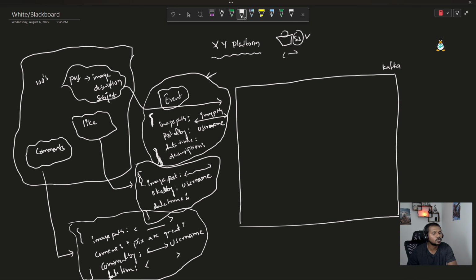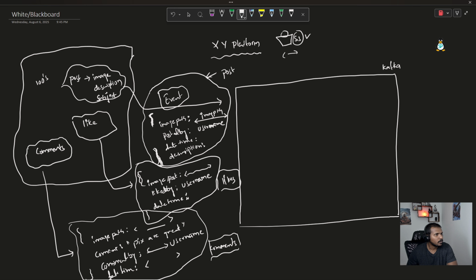So here, since we have three categories, one is event, one is likes, another one is comment, in Kafka we are going to create three topics. The very first topic is post. The second one, likes. The third one should be comments. So I hope we are very clear now. A topic is nothing but it's going to have the events, multiple events which are similar in syntax.